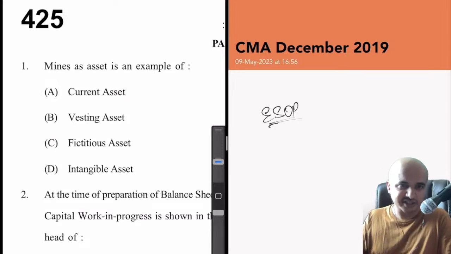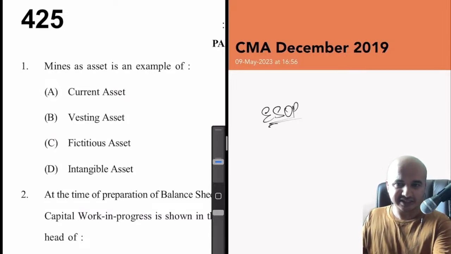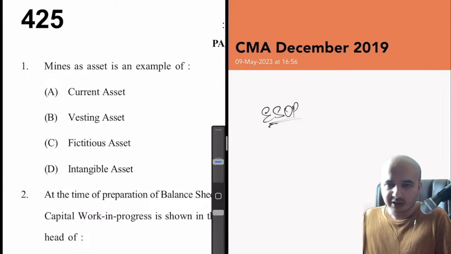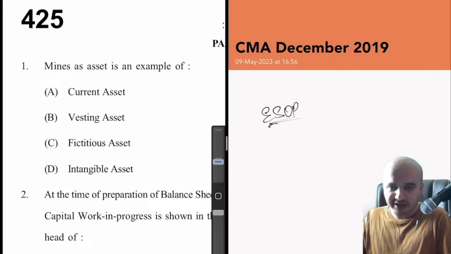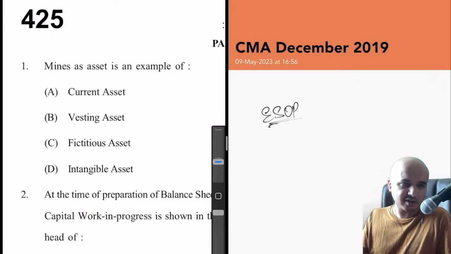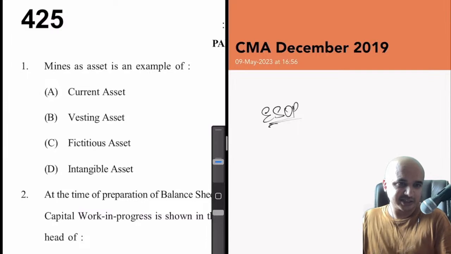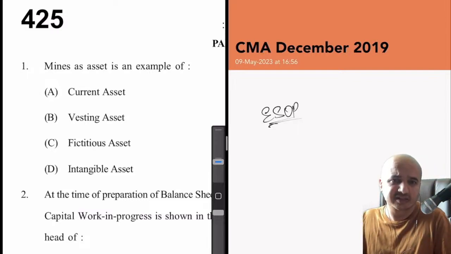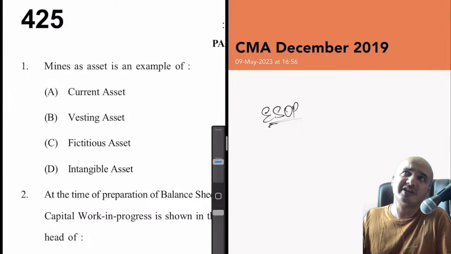Fictitious asset, definitely not a fictitious asset. Intangible asset, given the options, as Naseem Hashmi here says, good evening. Yes, Naseem, among the options, intangible asset, but again, how can you consider that as an intangible asset? It is actually a physical thing, mines. So you can't even consider it an intangible asset.